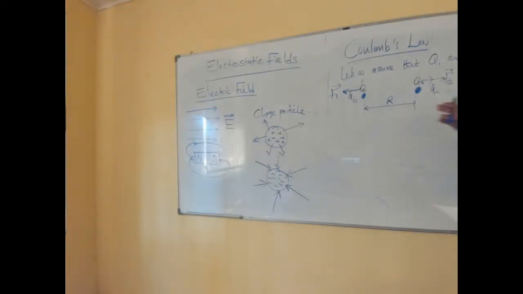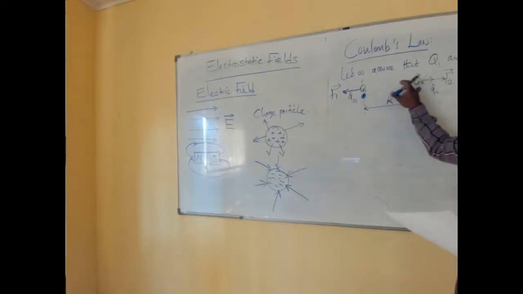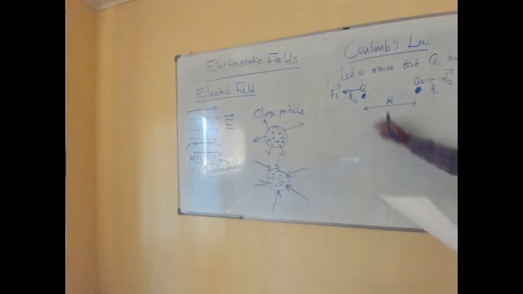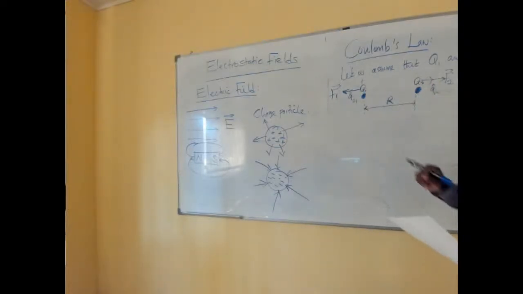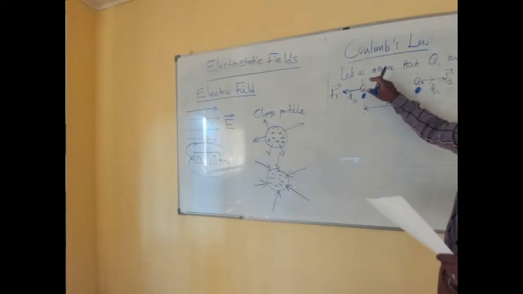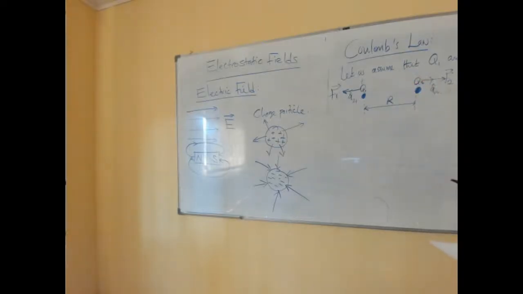In other words, the force exerted by this charge on that one is a result of the way these two have been charged. For example, if we have positive and positive, these two are going to repel each other. If we have positive and negative, like in our case, we will have some attraction here. That is very, very important.